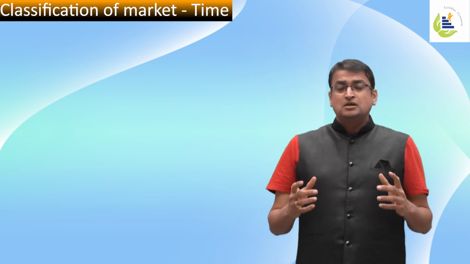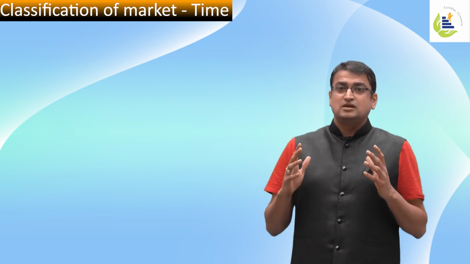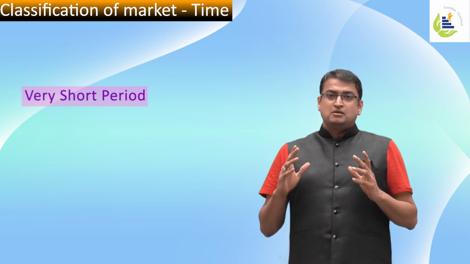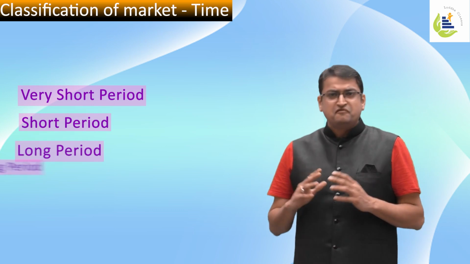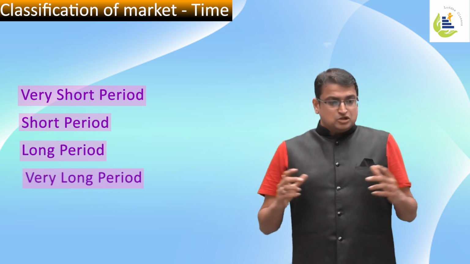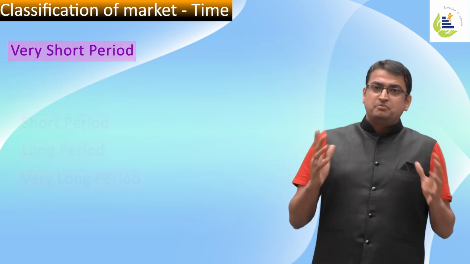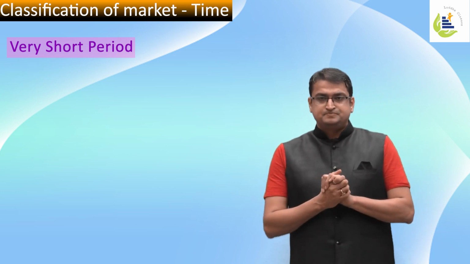Markets can be classified on the basis of time period, which means there are certain commodities whose marketing period is relatively varying. So the classification of types of markets on the basis of time is: very short period market, then short period market, long period market, and very long period market. So let us look at a very short period market.